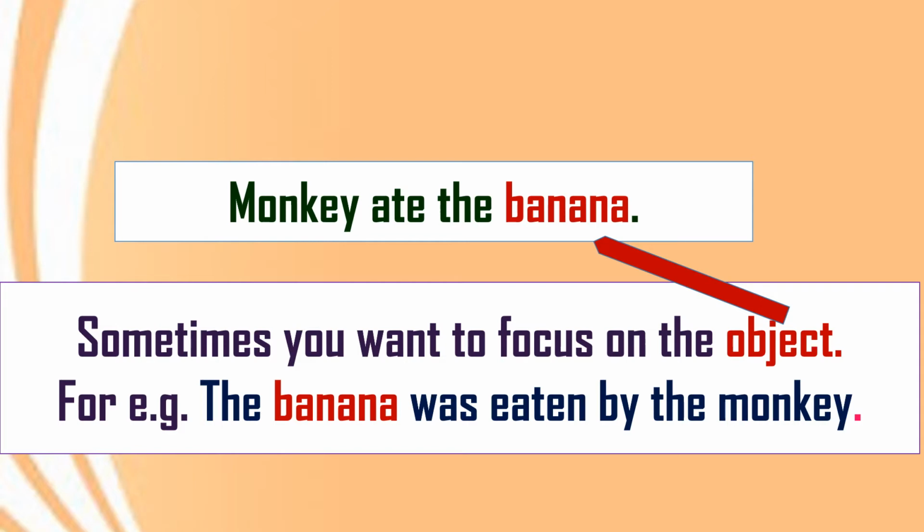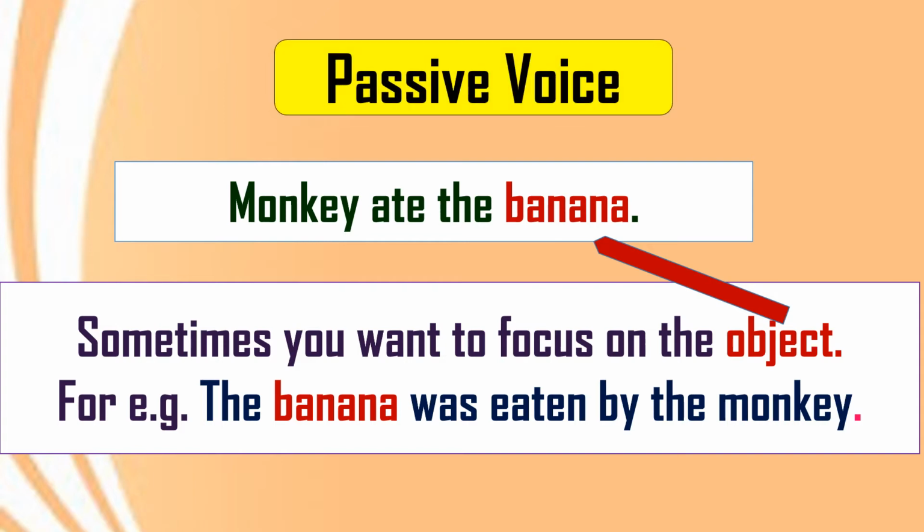So here we have framed this sentence in this way. The banana was eaten by the monkey. So here the object has become the subject now. So this type of sentence is known as passive voice. We will learn in detail.